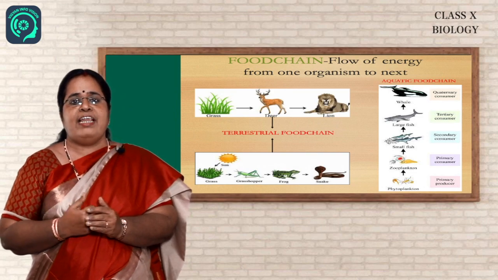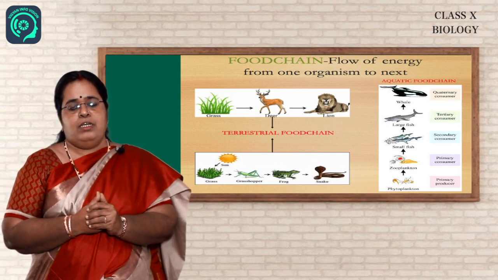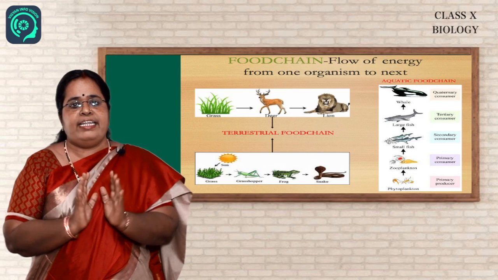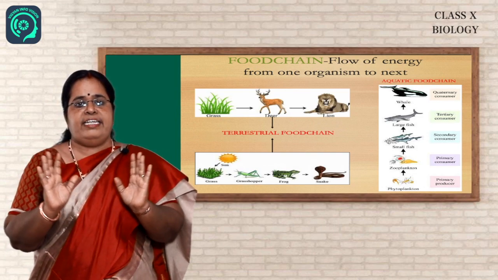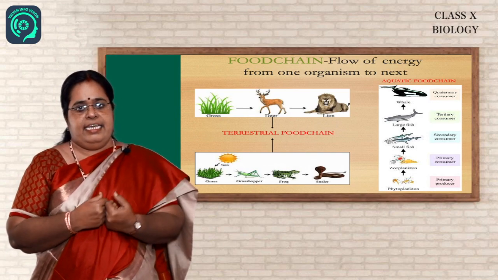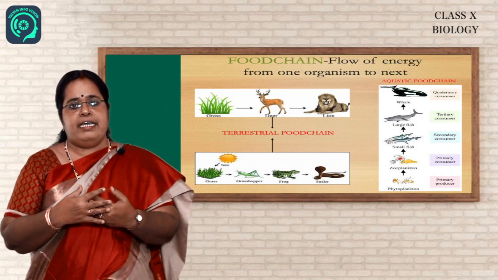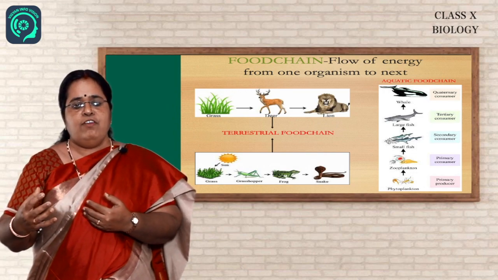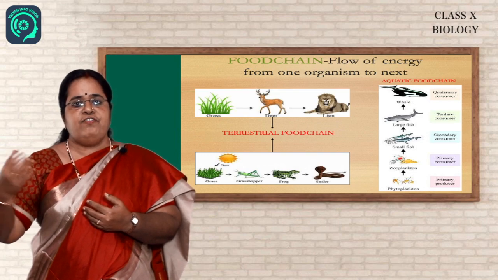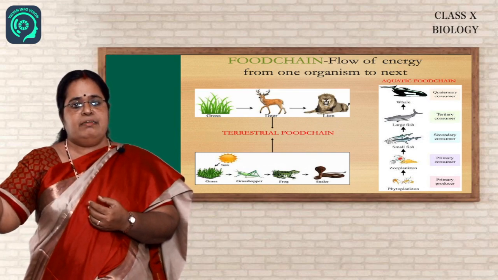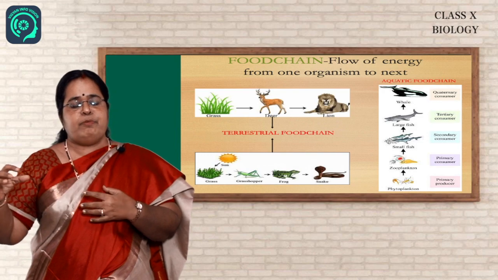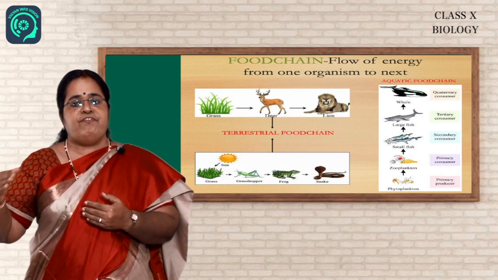Similarly, let me tell you the example of an aquatic food chain also. Let us take the example of an aquatic ecosystem. Suppose in an aquatic ecosystem, few algae are there. The algae are eaten by, say, small fishes. Small fishes are eaten by, say, larger fishes. Larger fishes are eaten by a crane. So in this particular food chain, there are 4 different levels.